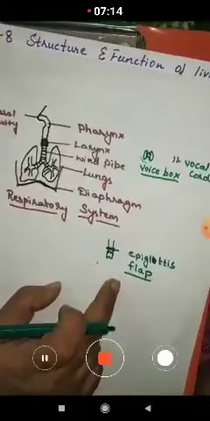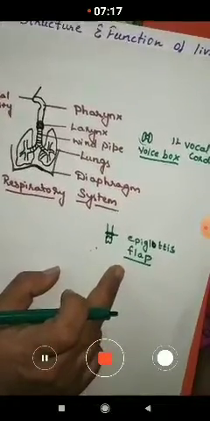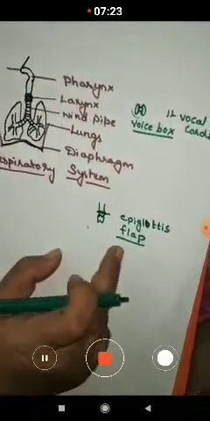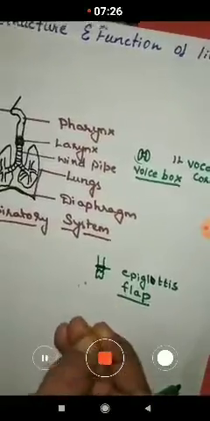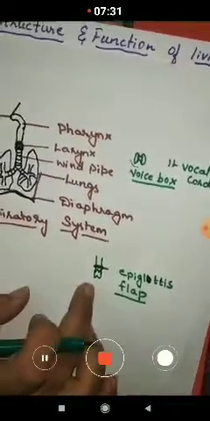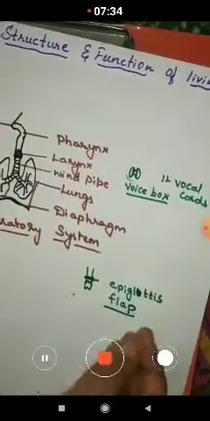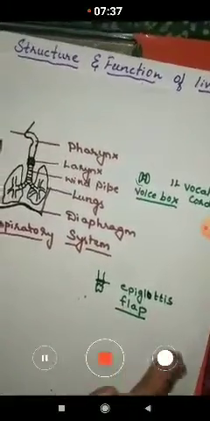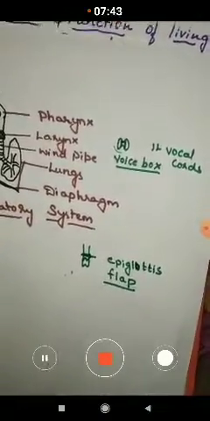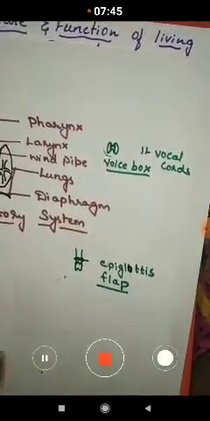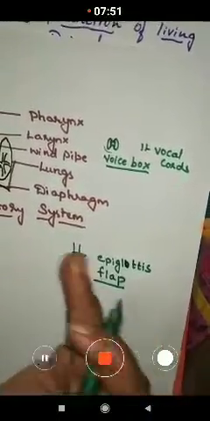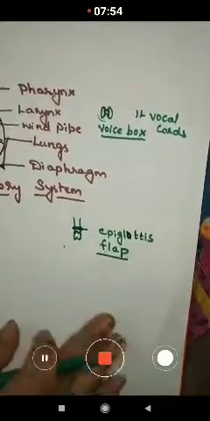So whenever we are swallowing food or having food, we should not laugh or speak loudly, otherwise the food particles may enter the respiratory system. The epiglottis is a thin muscular flap which closes for a fraction of a second, and the breathing is also stopped then. As the food passes, immediately it opens again, the epiglottis opens for the passage of air into the respiratory system.